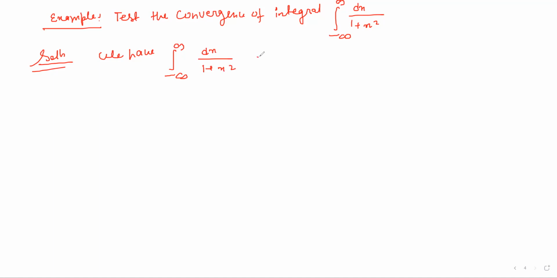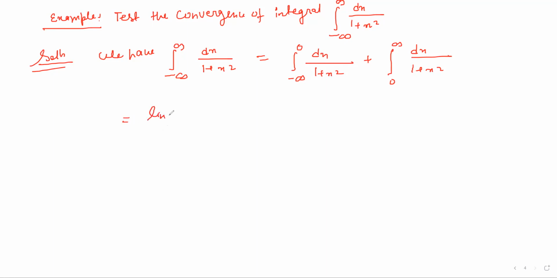First we can convert it like that: minus infinity to 0 of dx upon 1 plus x square plus 0 to infinity of dx upon 1 plus x square. Here the lower limit is infinite and here the upper limit is infinite, so we can use that concept.